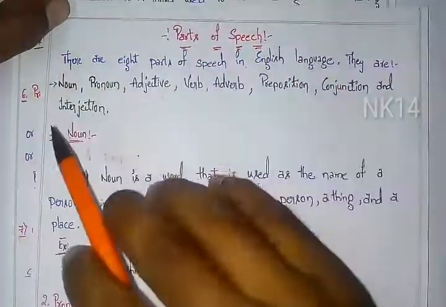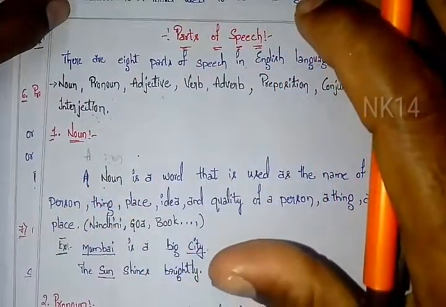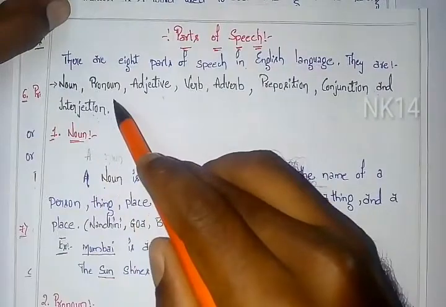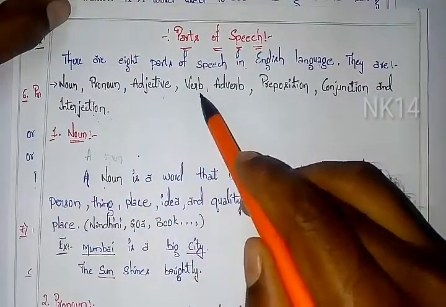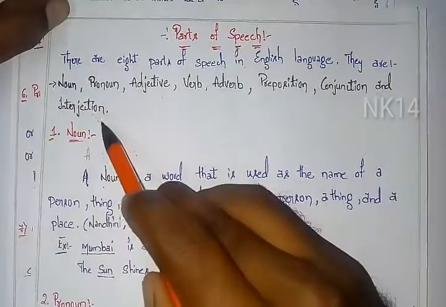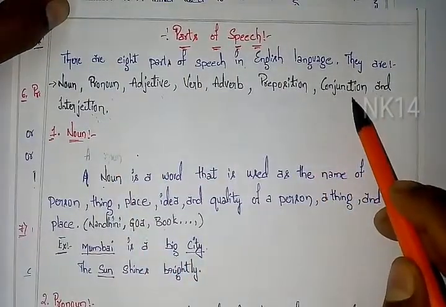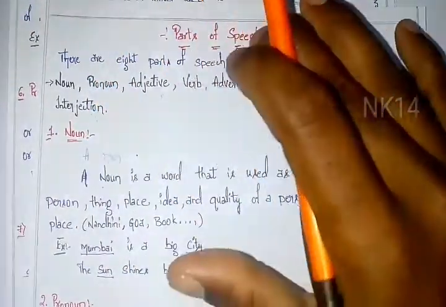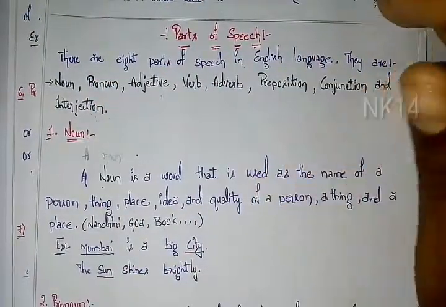They are, see friends, here the pronunciation is important, so don't miss the pronunciation. Noun, pronoun, adjective, verb, adverb, preposition, conjunction and interjection. It is conjunction and the last one is interjection. So these are the 8 parts of speech in our English language.